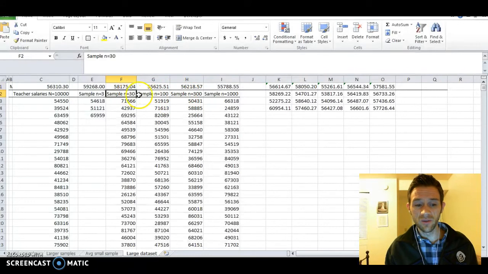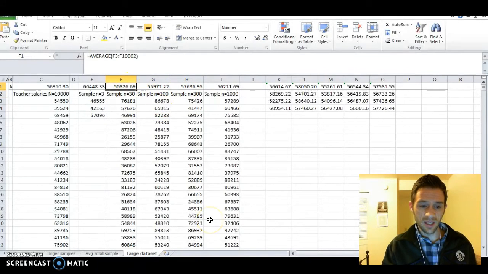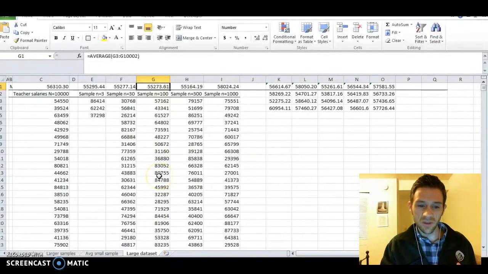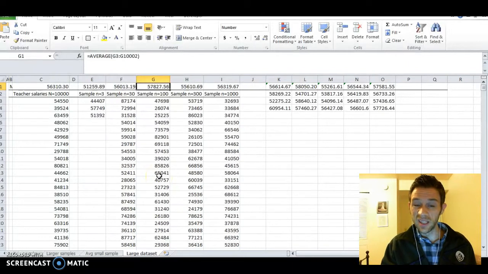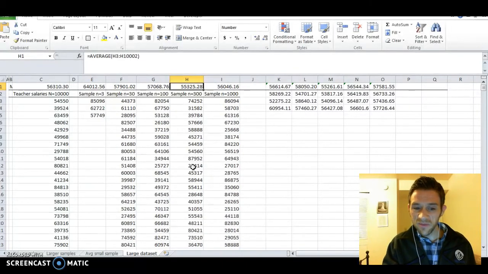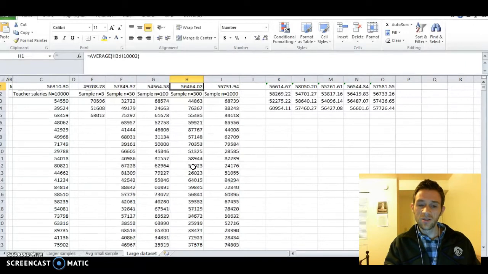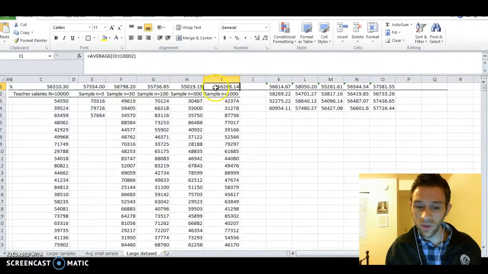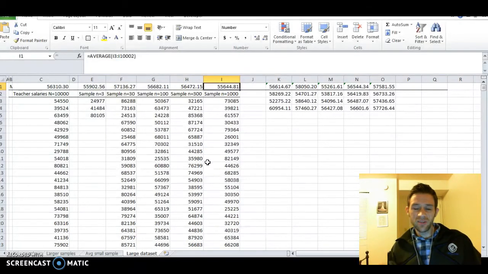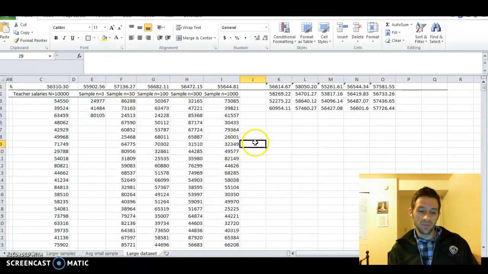And this is what I mentioned earlier, that when we have a sample of size 30, it starts to get pretty close. We would really take most of these, 54 to 59. This gets even better. Most of these samples come in 55 to 58. Looks really good. We can go up to 300 and get even better samples here. We're between 55,600 and 57,200. We're just really tight. And you can see that when we go up from 300 to 1,000, we don't get that much more benefit. So, again, this magical number of 30 is kind of our minimum, and 100 to 300 is really where we like our samples to be.